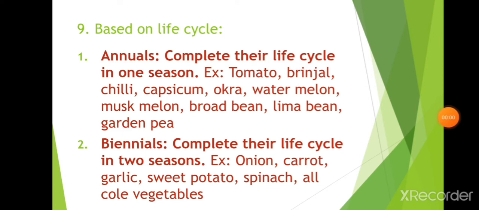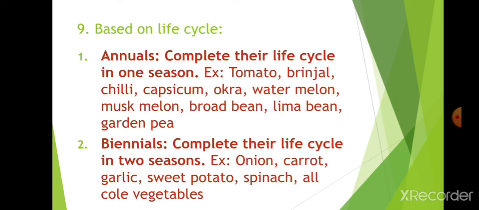It is classification based on life cycle. This helps to know in which season what vegetables can be grown. We will know in which season what vegetables must be grown and what is the lifespan of those vegetables. Annuals, biannuals, perennials.